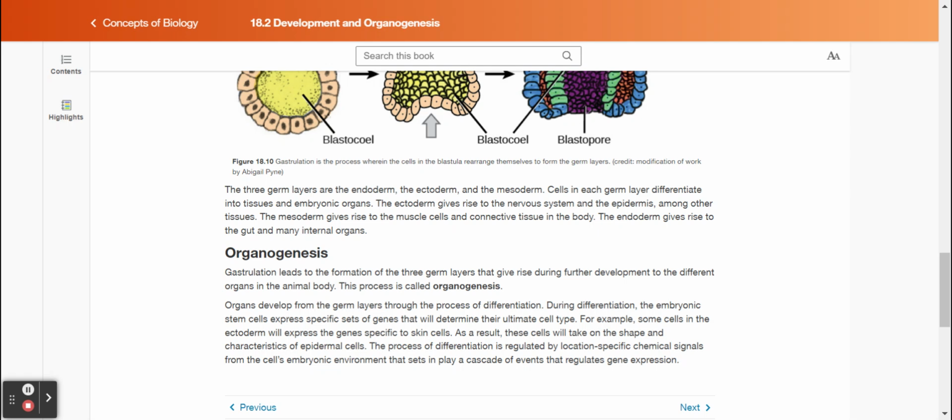For example, some cells in the ectoderm will express the genes specific to skin cells. As a result, these cells will take on the shape and characteristics of epidermal cells. The process of differentiation is regulated by location-specific chemical signals from the cell's embryonic environment that sets in play a cascade of events that regulates gene expression.